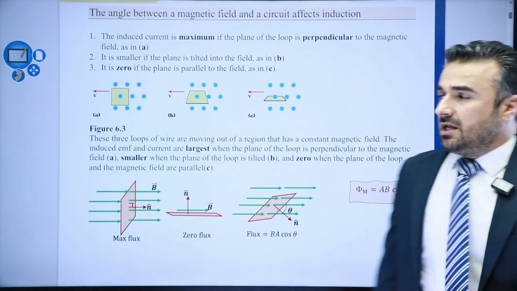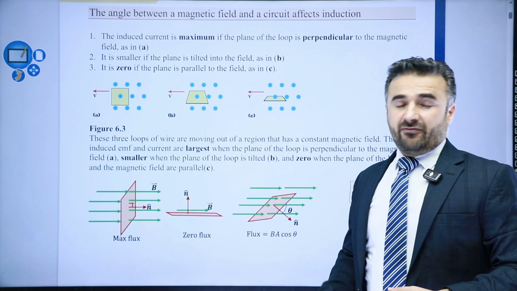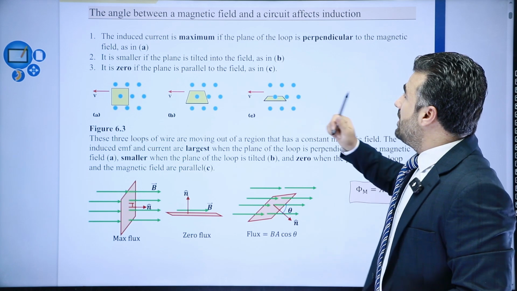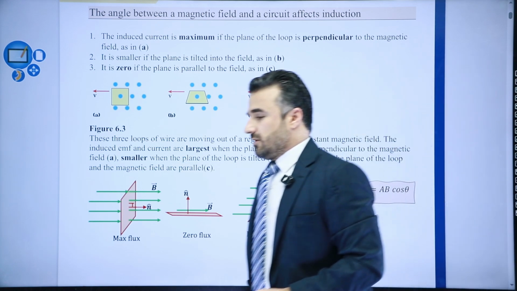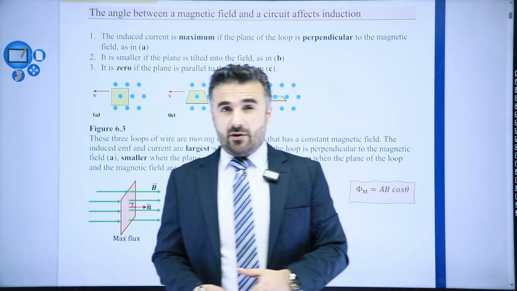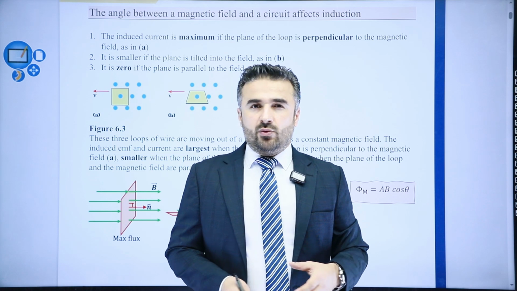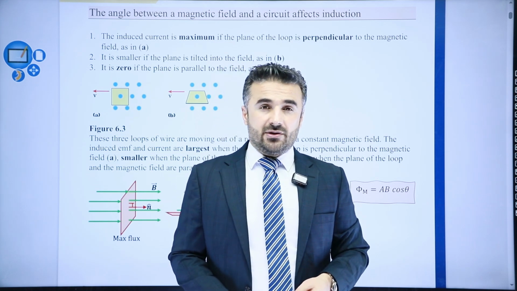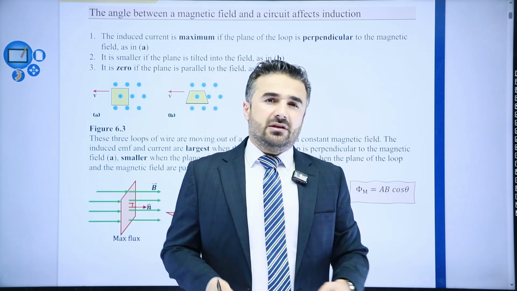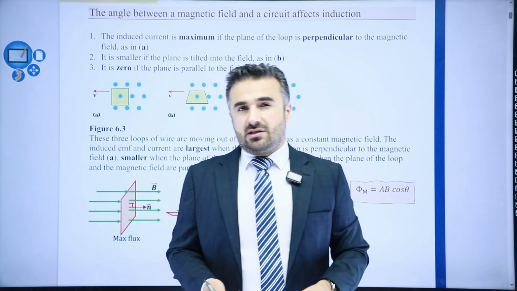Now let's talk about another important factor that affects the induced electromotive force, and that is the angle between the magnetic field and the circuit. So what exactly do we mean by that? Like we've mentioned previously, it is the angle at which the conductor is cutting through the magnetic field lines, or it could be the magnetic field lines that are cutting through the conductor. As long as there is a relative motion between the two, we don't care which one is moving. As long as there is motion between the two, there's always induced electromotive force.